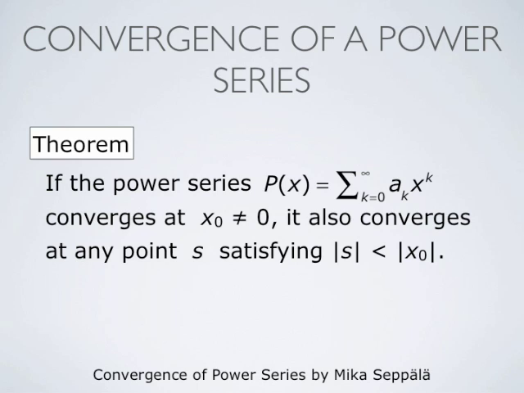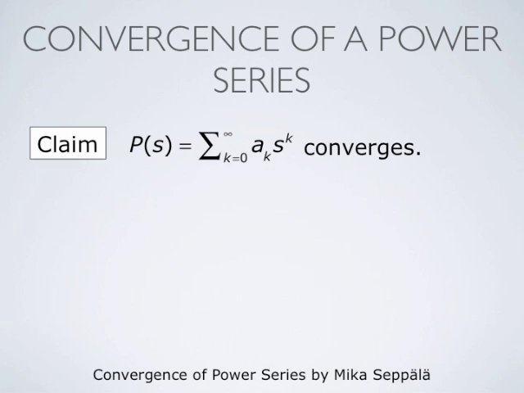The following theorem says that if the power series P of x equals summation k from 0 to infinity of ak times x to the power k converges at some point x naught different from 0, then it also converges at any other point s satisfying that the absolute value of s is strictly less than the absolute value of x naught. So we assume that summation k from 0 to infinity of ak times x naught to the power k converges, and that the absolute value of s is less than that of x naught. We have to show that summation k from 0 to infinity of ak times s to the power k converges.